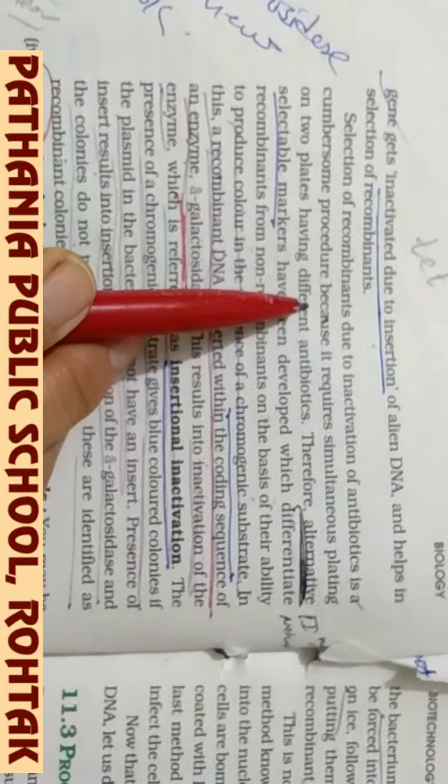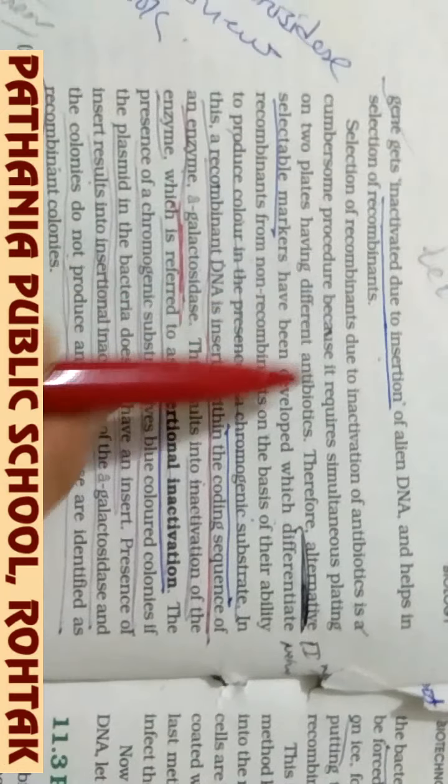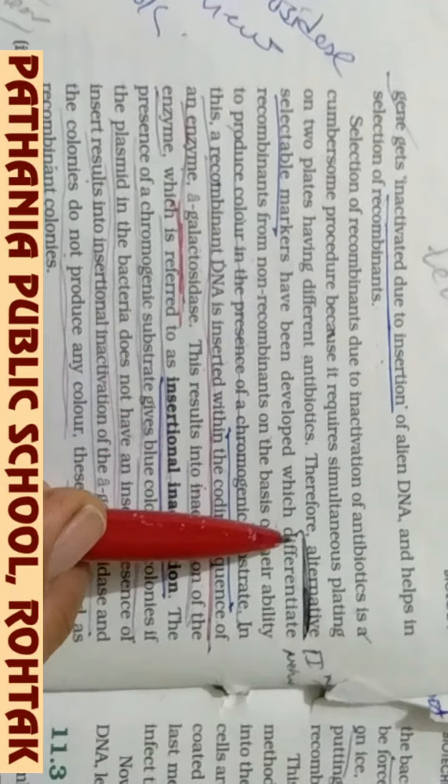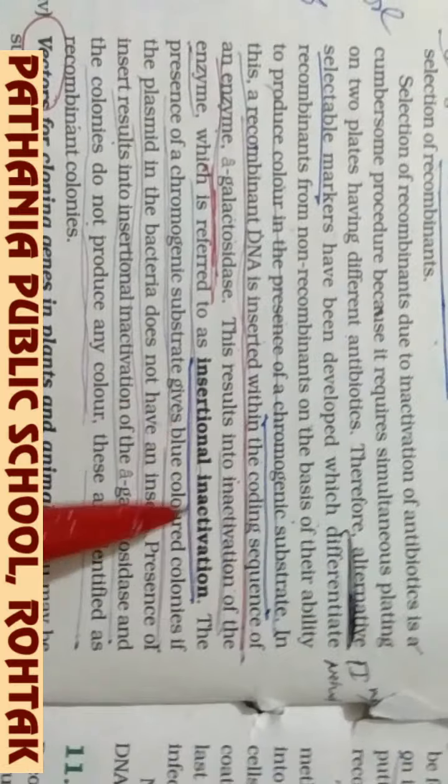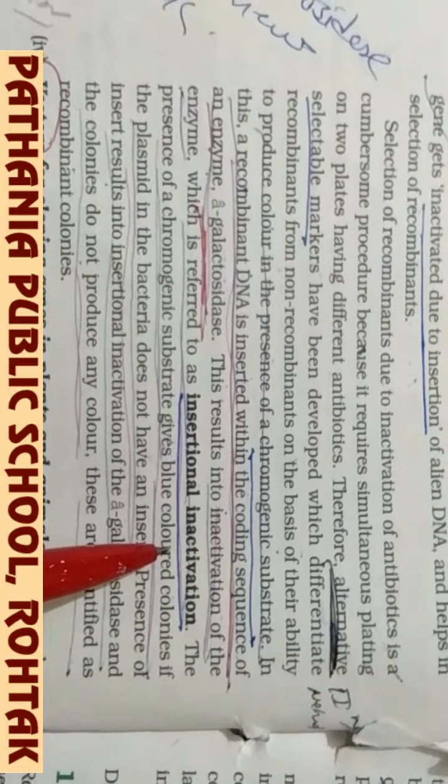But this method of plating is quite lengthy, so another shorter method has been developed, which is called method 2. This method 2 is called insertional inactivation.